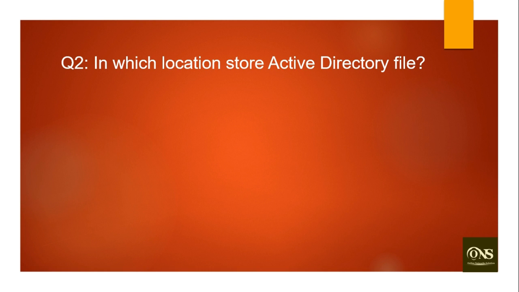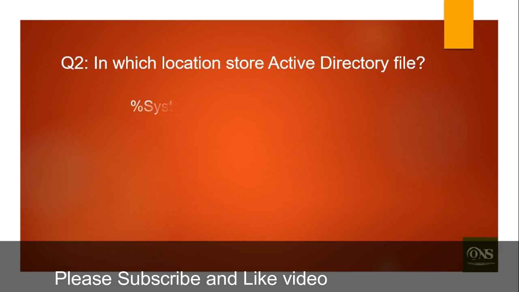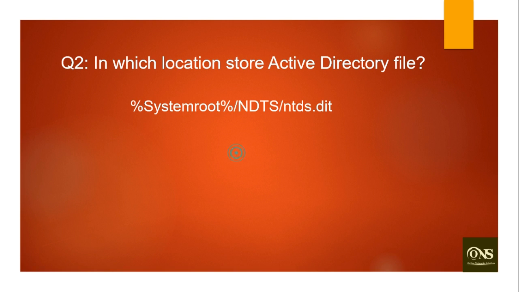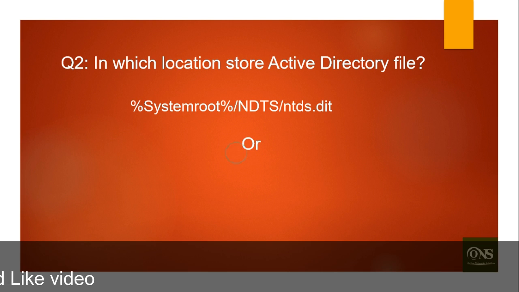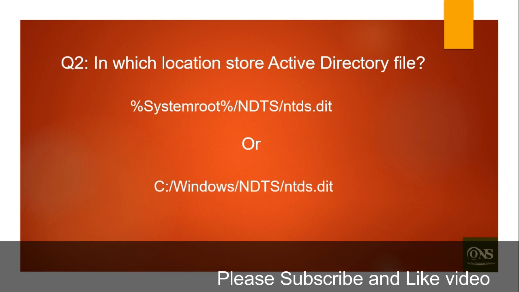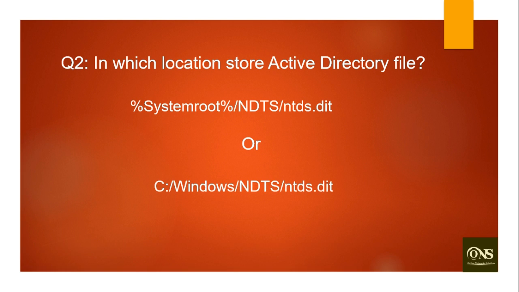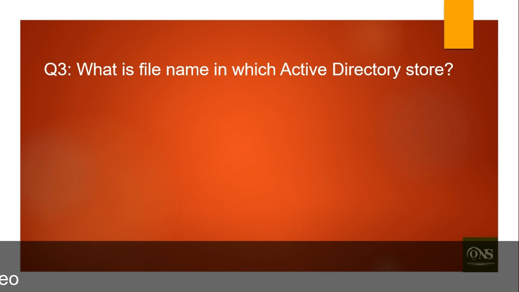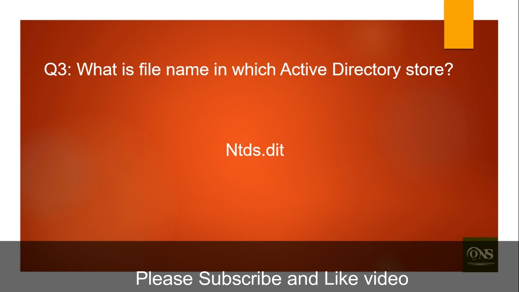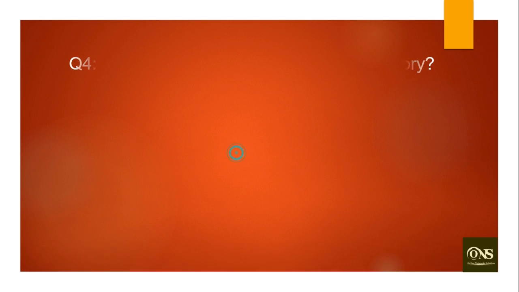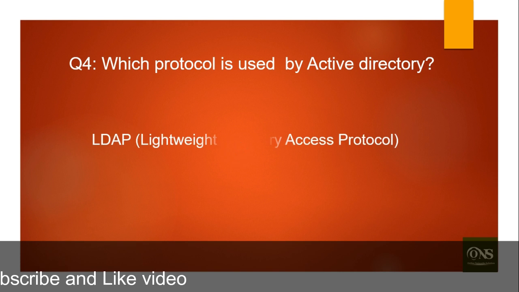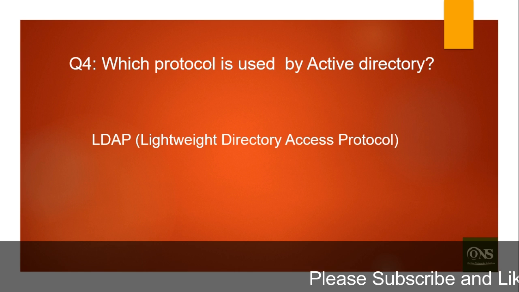Second question, in which location is the Active Directory file stored? System root, C:\Windows\NTDS, ntds.dit. Third question, what is the file name in which Active Directory is stored? ntds.dit. Fourth question, which protocol is used by Active Directory? LDAP, Lightweight Directory Access Protocol.